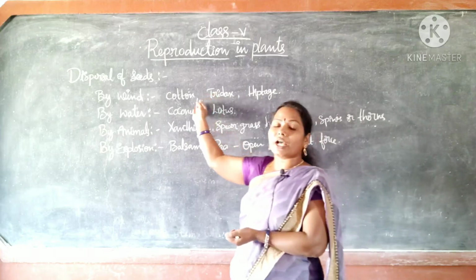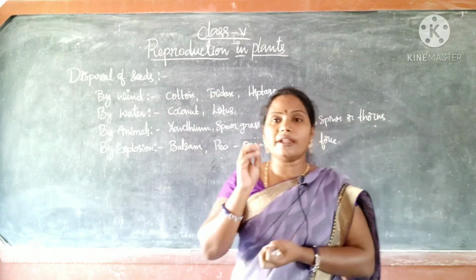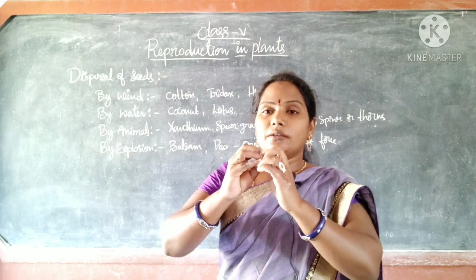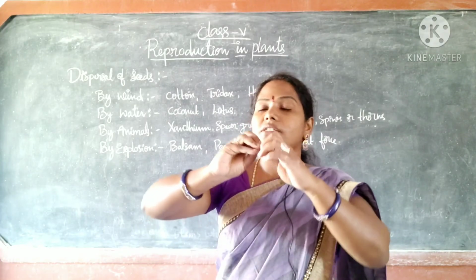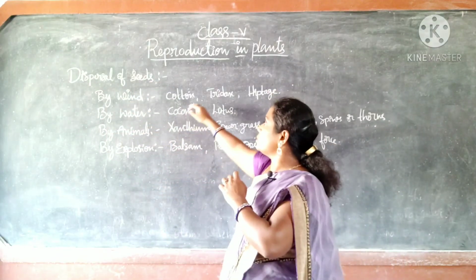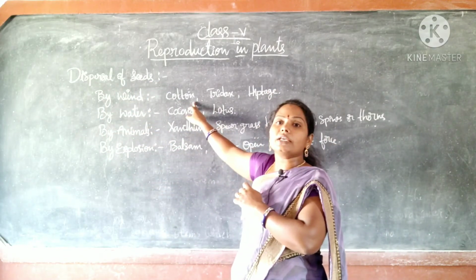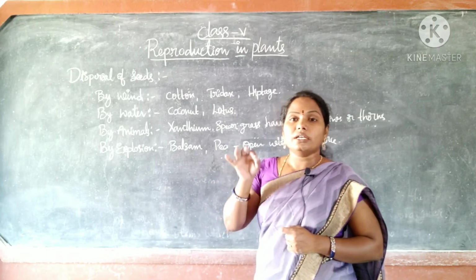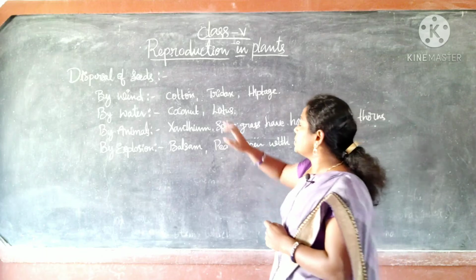A cotton fruit contains fine thread-like structures. So the fruit bursts and the cotton seeds go through the wind, and they germinate where they get sufficient air, sunlight and water.